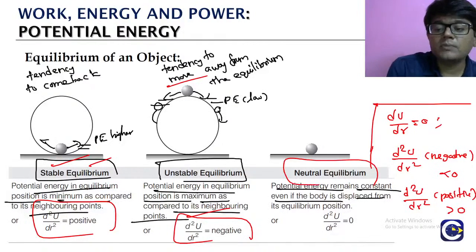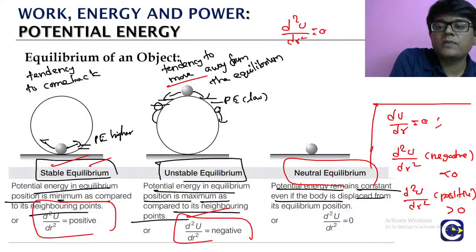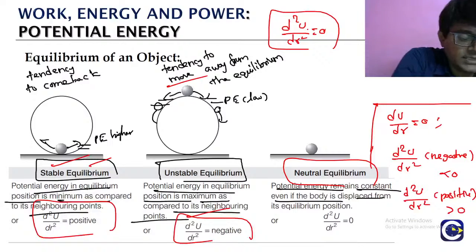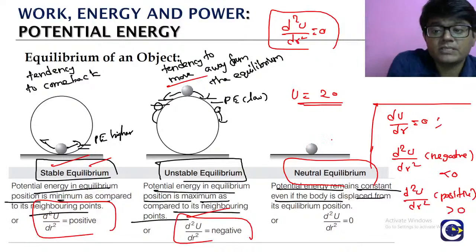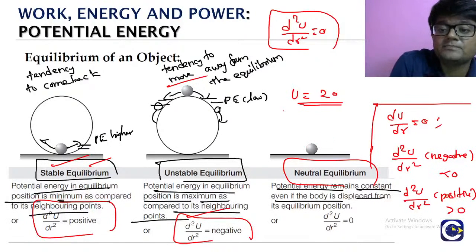What is a neutral equilibrium? The second derivative also will be 0, means we will not be able to conclude. Why does it happen? Take the potential energy as some number, like 20, a constant value. That is neutral equilibrium: potential energy everywhere is constant. Take it as 20. What is dU by dr?